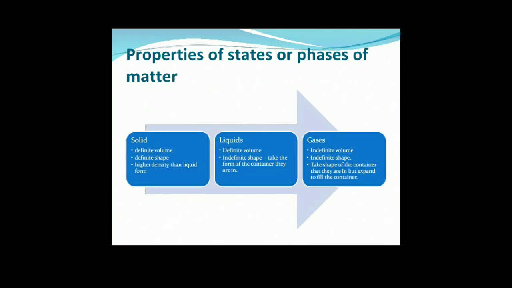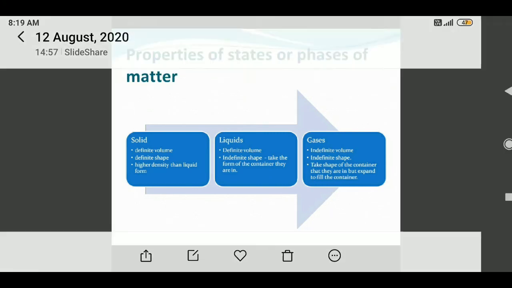Next, another state of matter is gases. They have indefinite shape and volume. They take up the shape of the container they are in, and expand to fill the container. Additional properties: surface tension is low. They have low density and are easy to expand. They are easily compressible and filled in containers. Particles move quickly. Packing is loose, which is difficult. Diffusion rate is highest when compared to solids and liquids. These are the three types of properties.